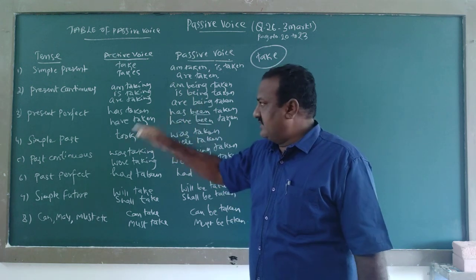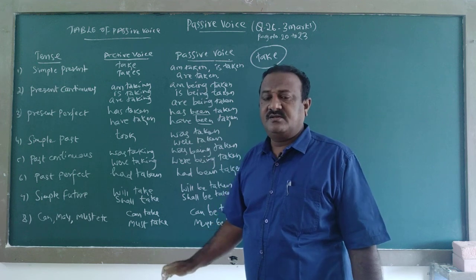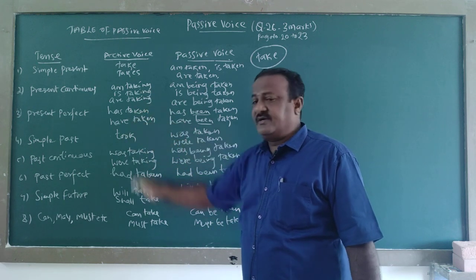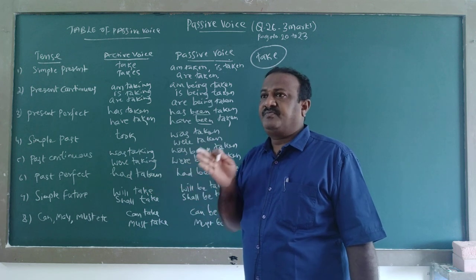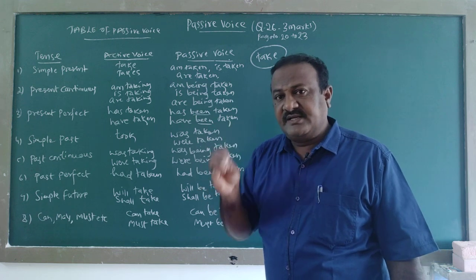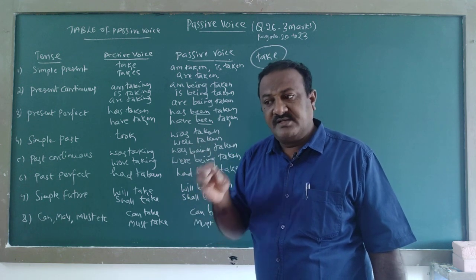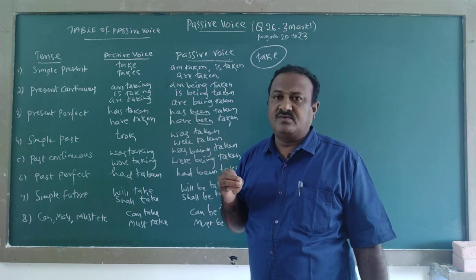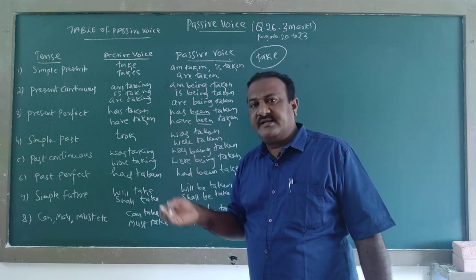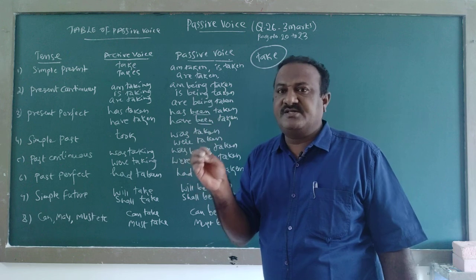So, how this verb changes in the active voice means we first have to know in which tense the verb is in the active voice. Then easily, while writing in the passive voice, we can make the changes.